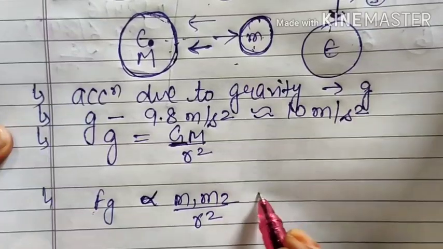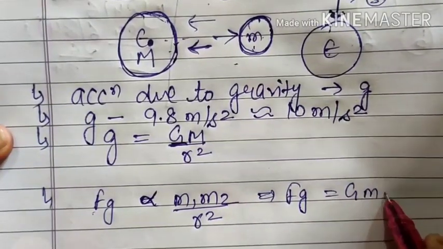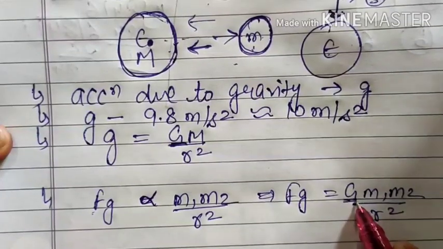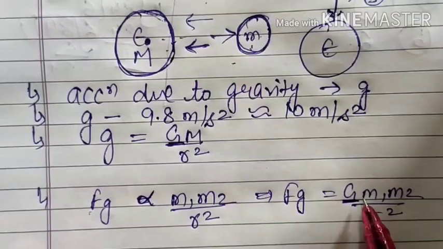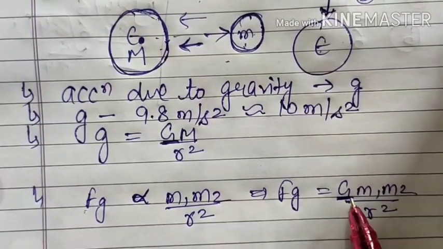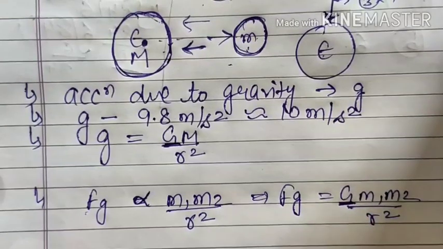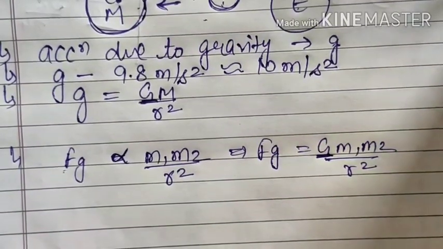When we remove the proportionality symbol, we get a constant G, so F equals G m1 m2 upon r square. This G is known as the universal gravitational constant, which has a fixed value of 6.67 times 10 raised to the power minus 11.